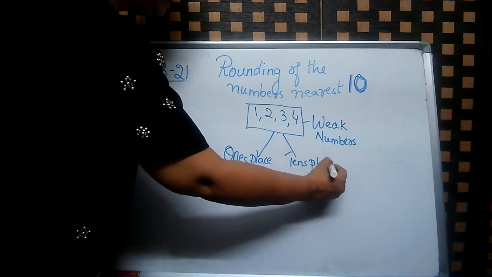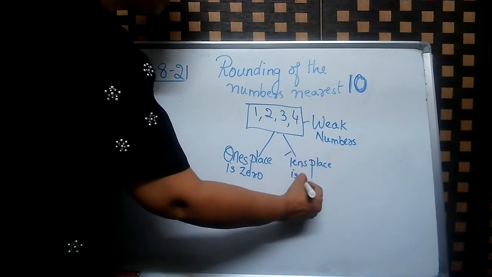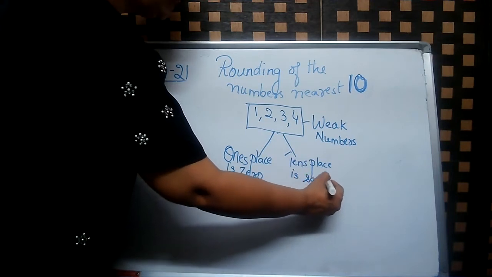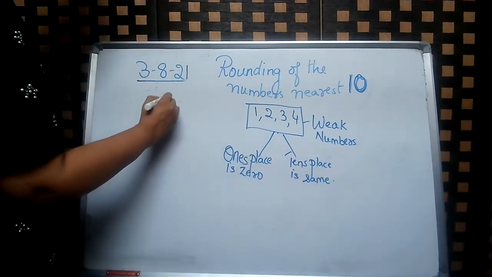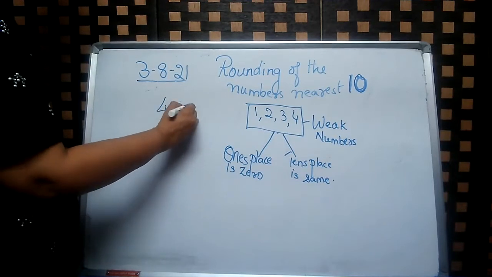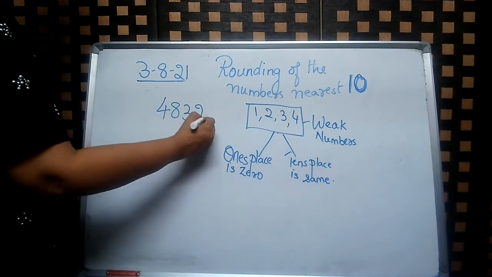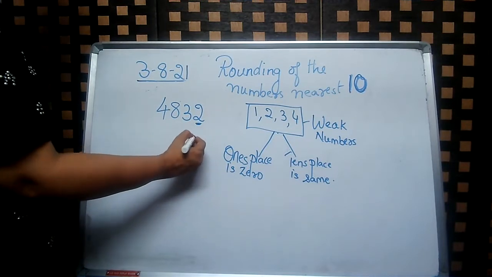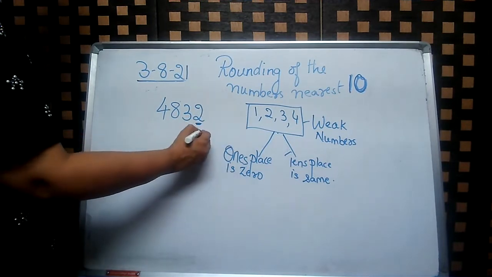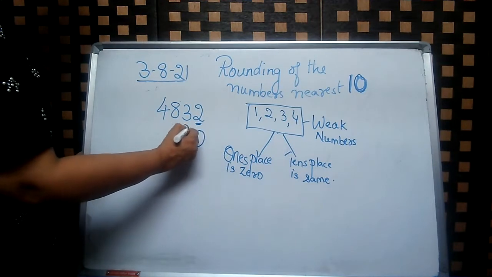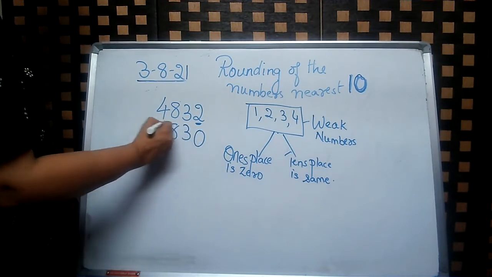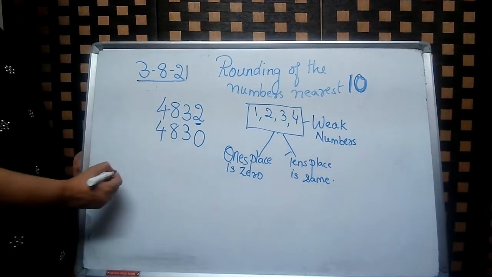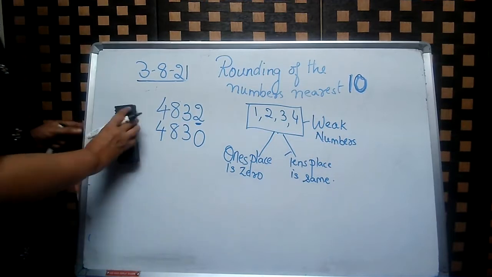It doesn't change. From then on, the places don't change. For example, 4832. So let's look at the 2. So ones, 1, 2, 3, 4. Ones place is 0. Tens, hundreds, and thousands place remain the same.